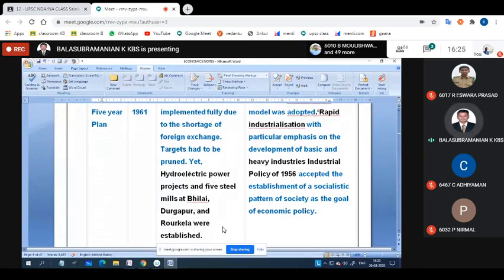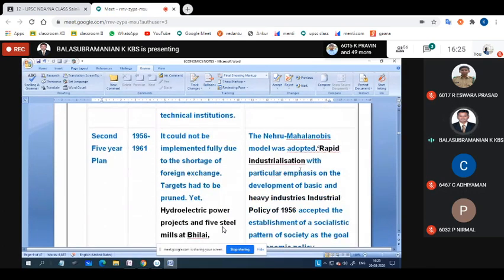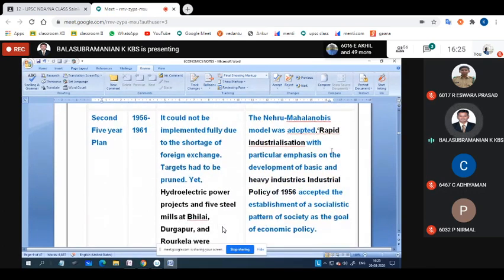In this period, 1956 to 61, we developed hydroelectric power projects, and 5 steel mills were also set up by the government, at Bhilai, Durgapur and Rourkela, in the adjoining areas of Odisha, Jharkhand and Chhattisgarh. As well as hydroelectric power, we have improved. And the objective here is rapid industrialization. We have to develop for industrialization.